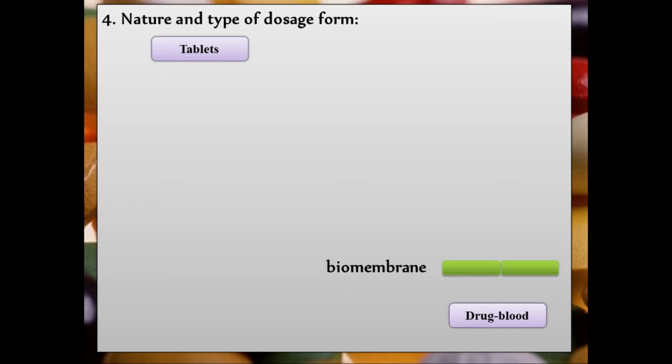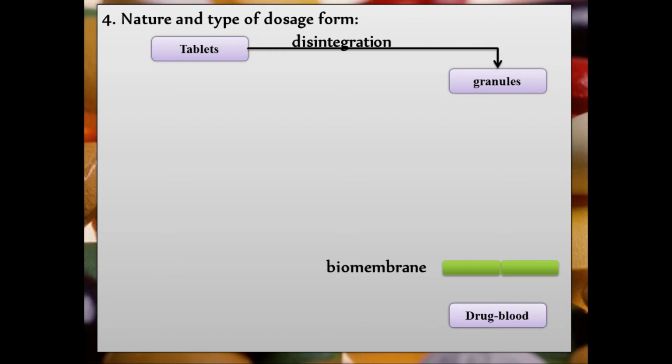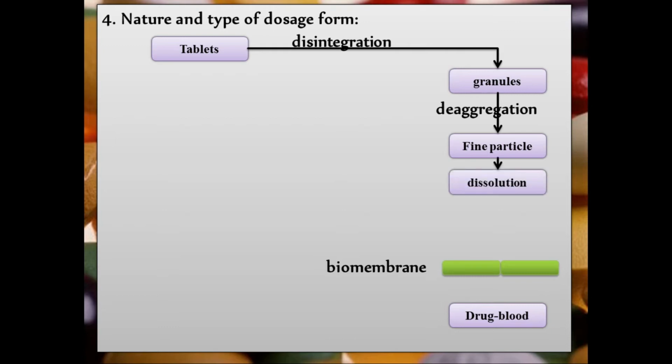With tablets, you can observe that initially the tablet disintegrates in the GIT and converts into granules. After conversion into granules, these granules again deaggregate and form fine particles. After formation of fine particles, they get dissolved.